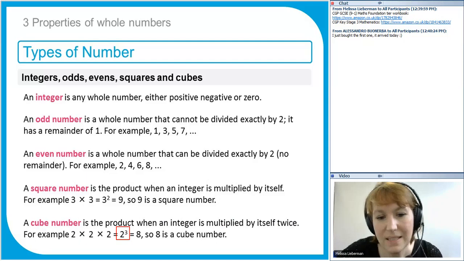Because it's the way you work out the volume of a cube, because you go 2 along, 2 across, and 2 up. And that's 8. So 8 is a cube number. So the number that results from multiplying a number by itself, and by itself again, three times, will give you a cube number. So 10 cubed is 10 times 10 times 10. 10 times 10 is 100, times 10 again is 1,000. So 1,000 is a cube number. I'll go into more detail on this in a moment.